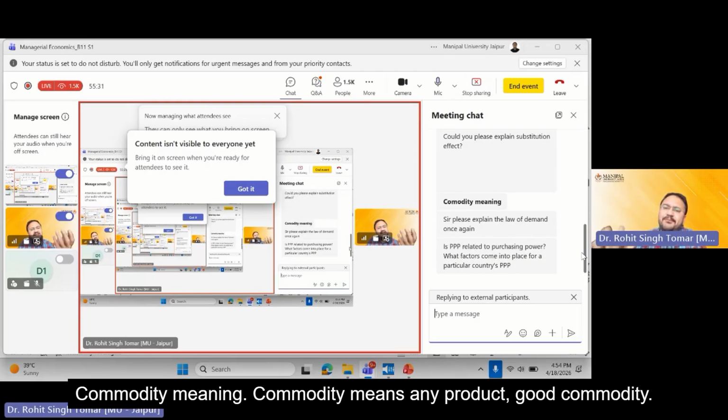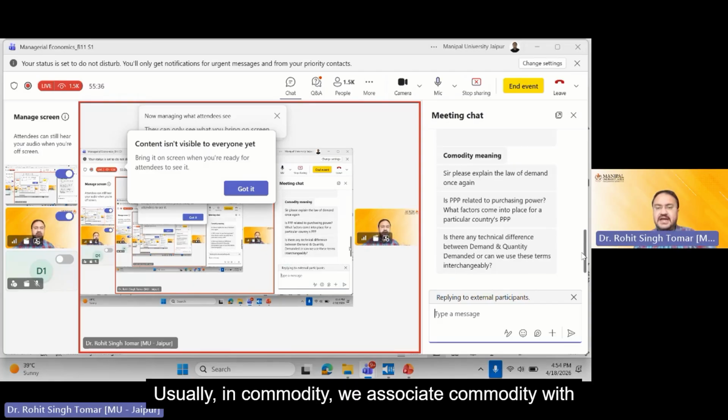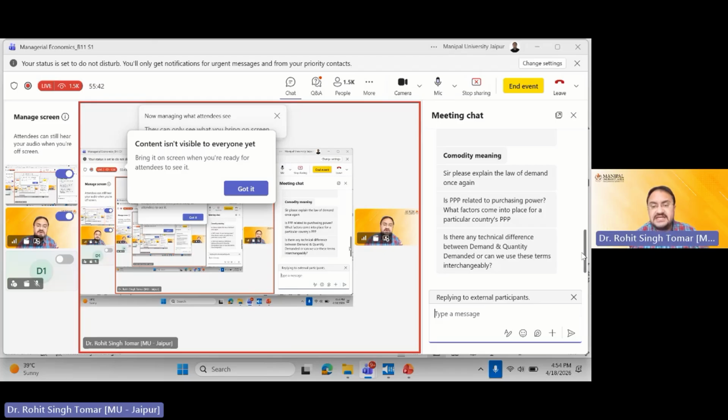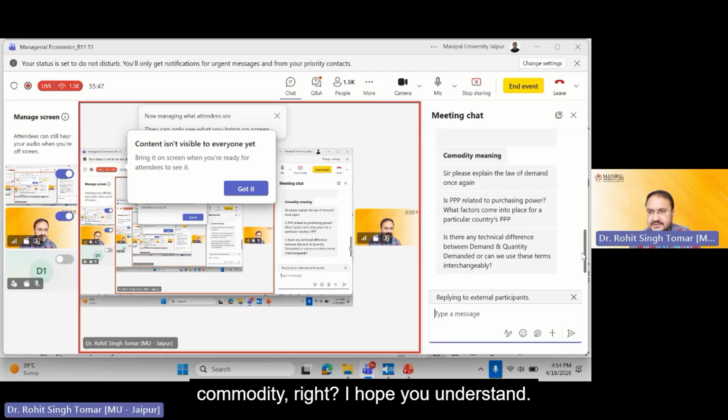Commodity means any product, good, commodity, right? Usually we associate commodity with the necessity products like cereals, fruits, vegetable, milk. However, any goods can be a commodity, right? I hope you understand. Law of demand, ठीक है, मैं एक बार और बताता हूँ.